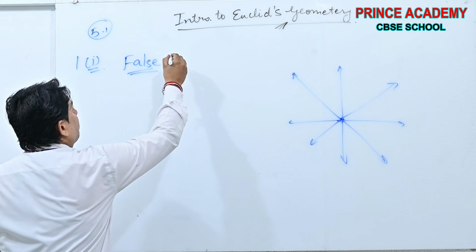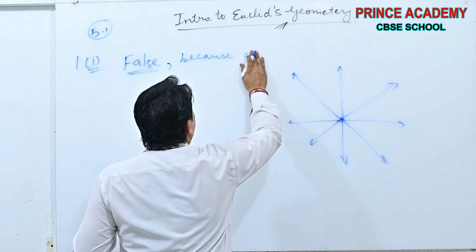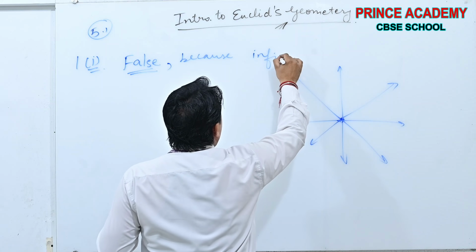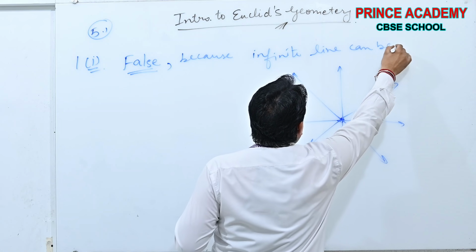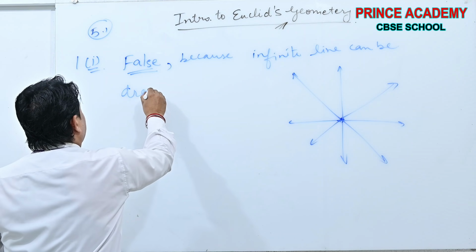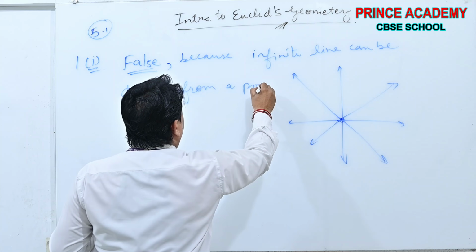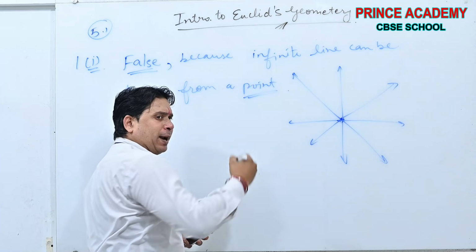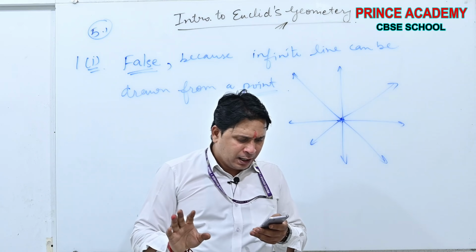False. Why? Because infinite lines can be drawn from a point. Infinite lines can pass through a point.